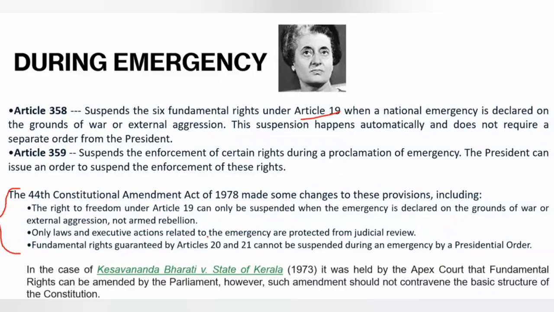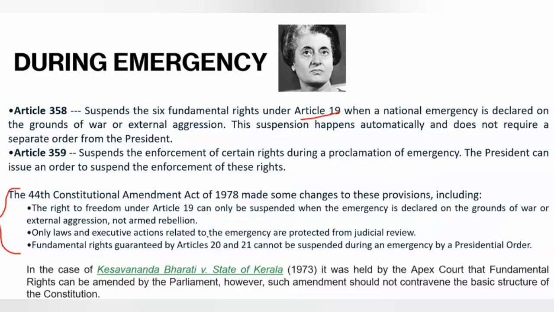And what is the main function of the judiciary? To interpret the dead letter of the statutes. So if the judiciary finds that an action of the legislative, that is the lawmaking body, or the decisions of the executive are inconsistent with the powers of the Constitution of India, that means they are ultra vires, beyond the powers of the Constitution, then the judiciary can declare such acts as ultra vires. But in case of emergency, what happens? The executive actions are protected from judicial review.